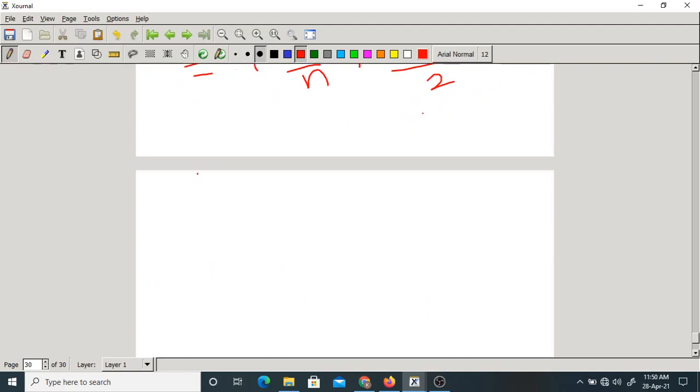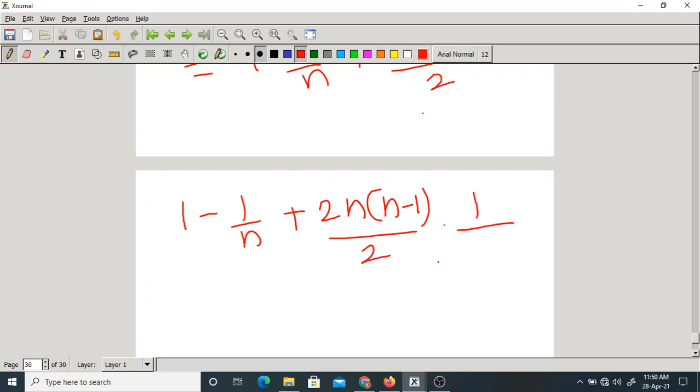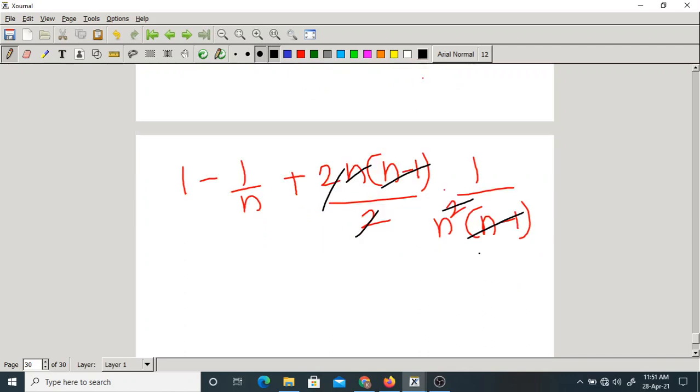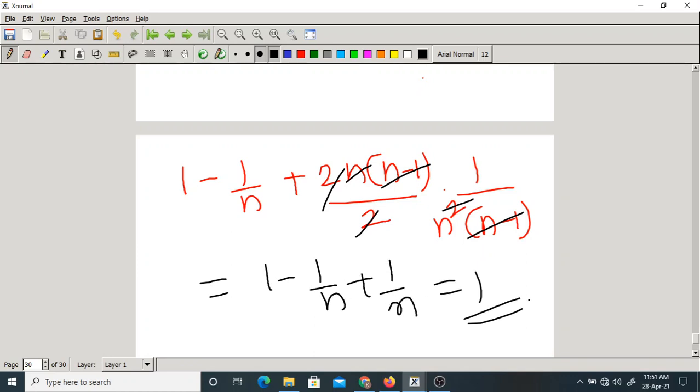What you get is 1 minus 1 by n plus 2 into n into n minus 1 by 2 into 1 by n square into n minus 1. So the 2 cancels, the n cancels, and n minus 1 also cancels. What do you get? Equal to 1 minus 1 by n plus 1 by n, that equals 1. That is the answer.